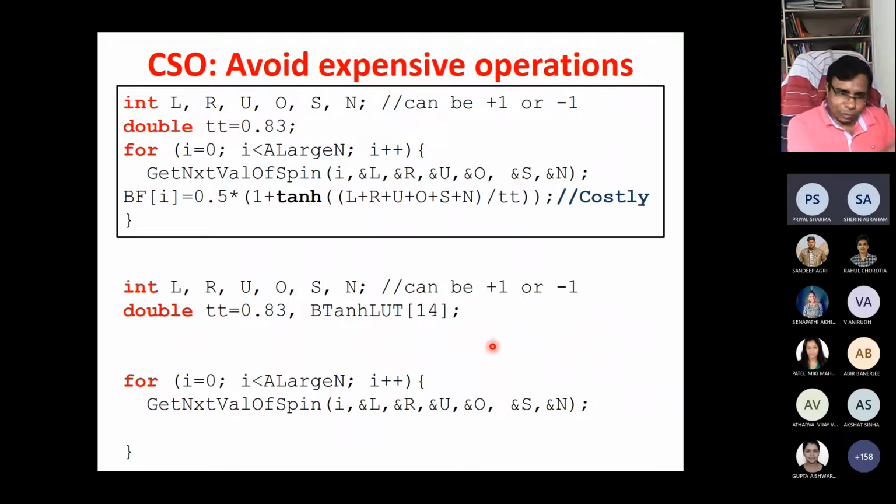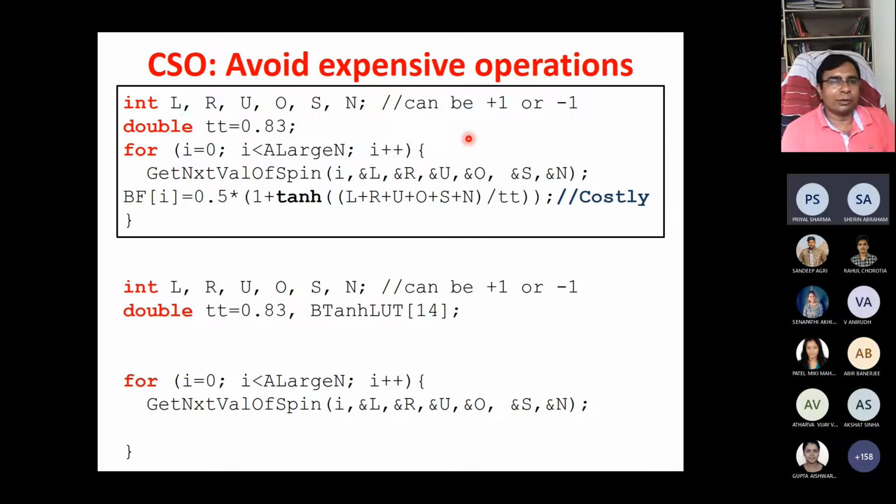This is another common sense optimization. Avoid expensive operations. In general, all transcendental operations, particularly sine, cos, or tan, are actually costly operations. We have a function call and it takes time to calculate. If you are doing it for a small number of cases, then it's better to create a table and use it. This is called LUT operations.